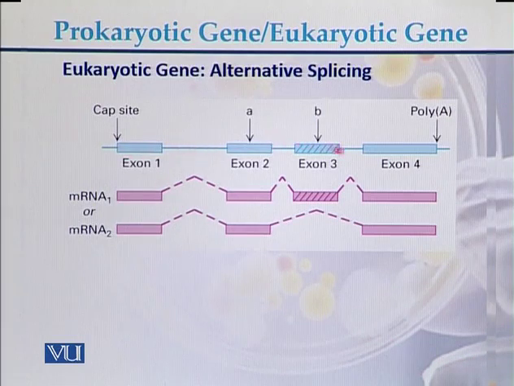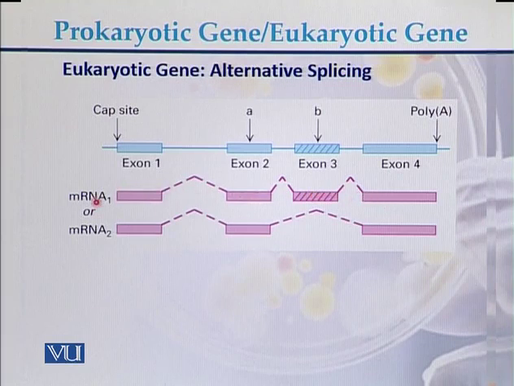This is the sequence of the gene where we can see exon 1, exon 2, exon 3, and exon 4. In the first messenger RNA, which is produced from the DNA, all 4 exons are joined with each other: exon 1, exon 2, exon 3 and exon 4.